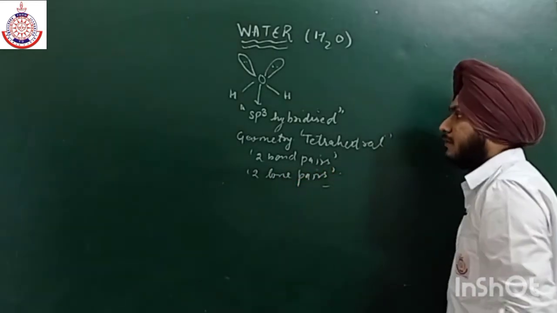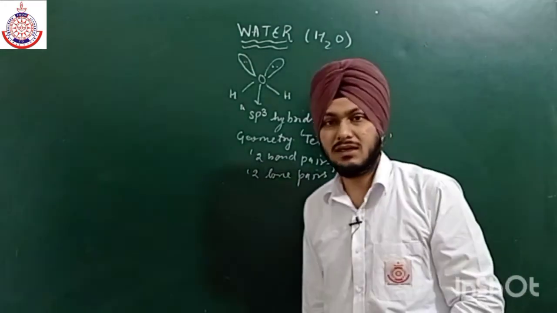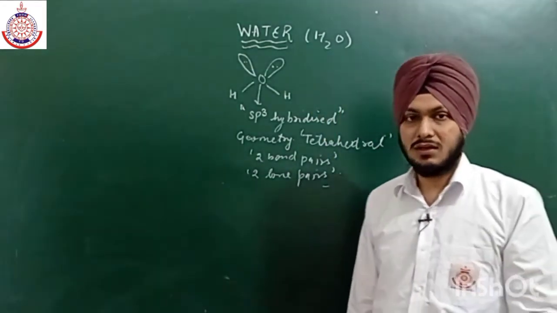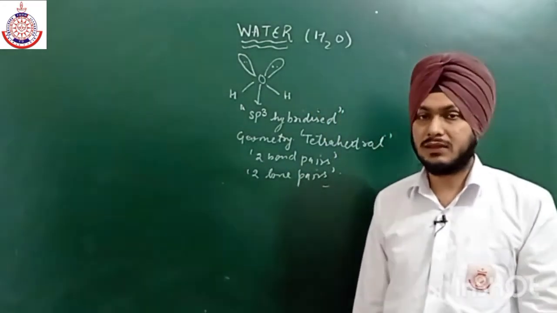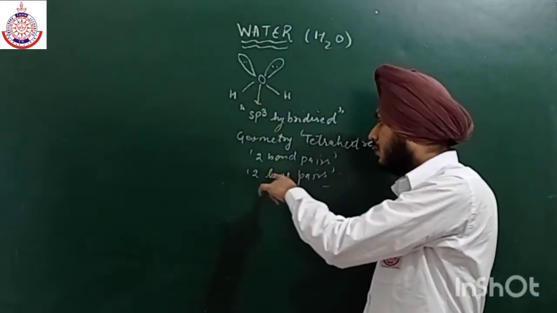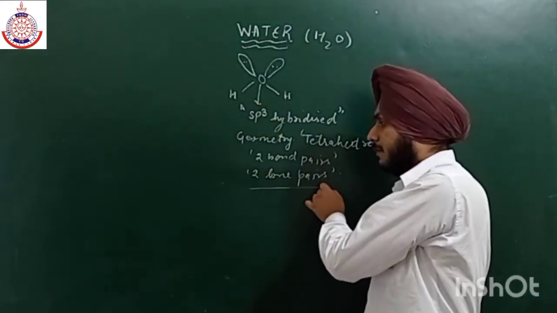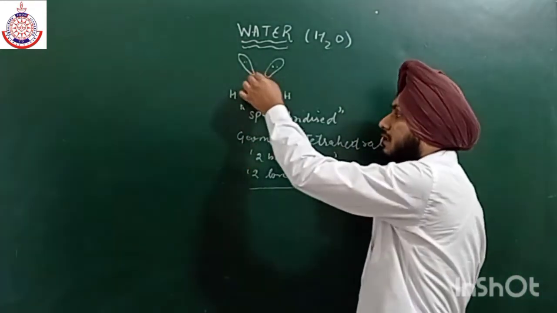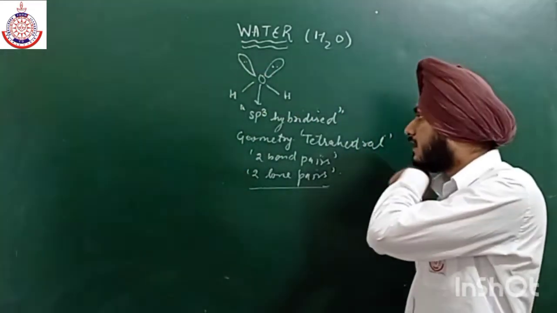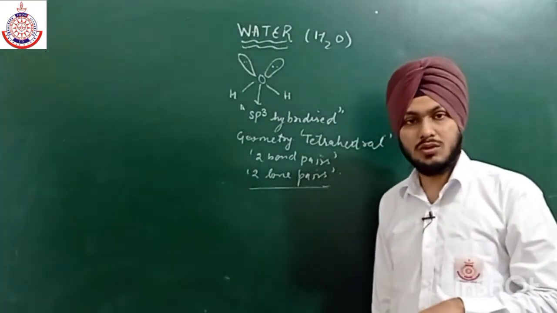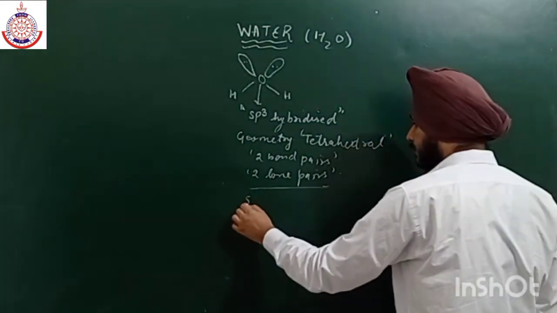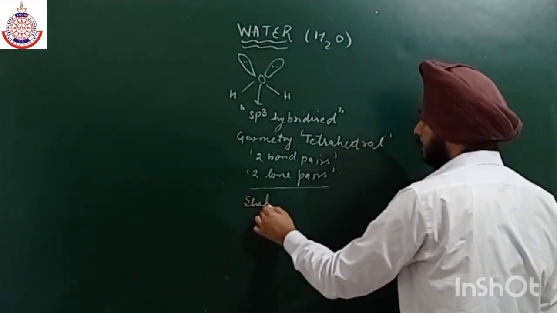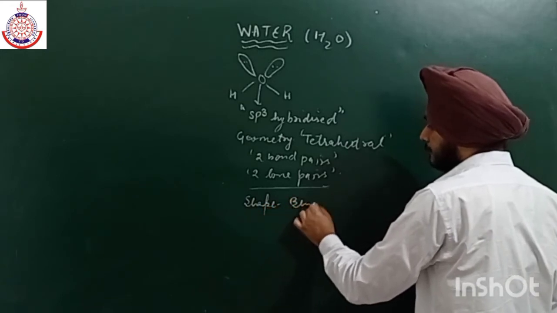It means out of the four sp3 hybridized orbitals of oxygen, two are shared and two remain as lone pairs. Now the geometry is tetrahedral, and due to these two lone pairs, the shape becomes bent shape.